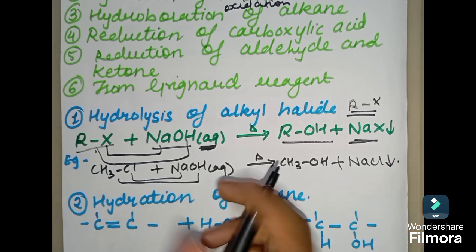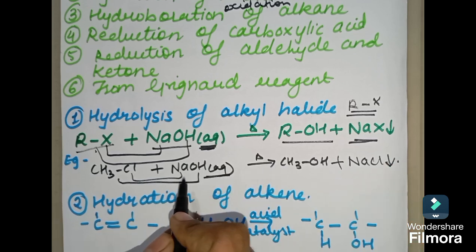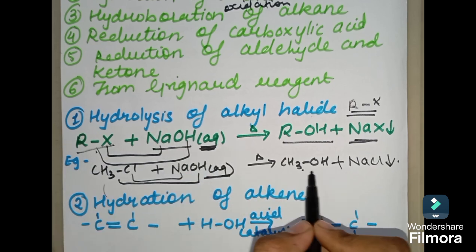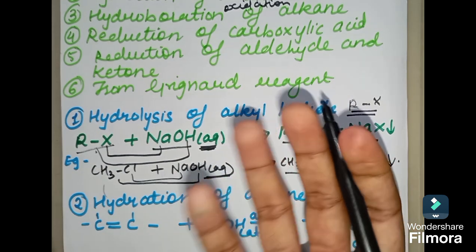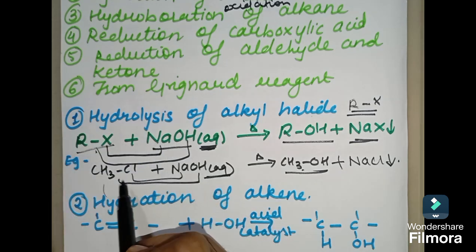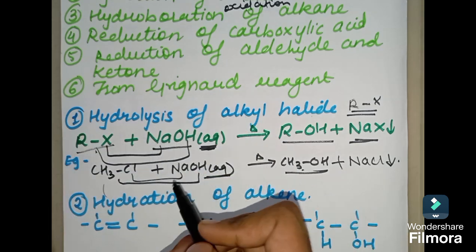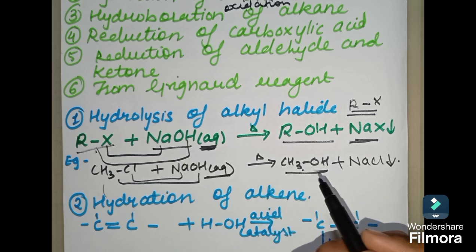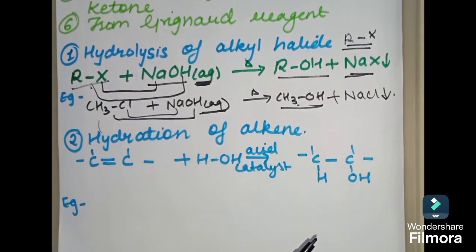So students understood, whenever there is aqueous condition mentioned, it means there will be a substitution reaction, and here this is substitution and it will lead to the formation of methanol. So when methyl chloride or chloromethane reacts with sodium hydroxide in aqueous condition, it gives out methanol along with NaCl, that is sodium chloride. Now I hope you understood the mechanism behind this reaction.